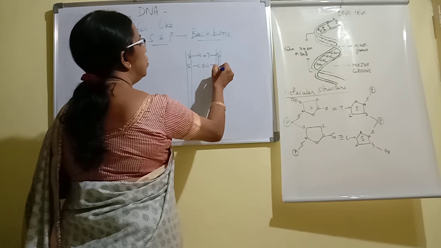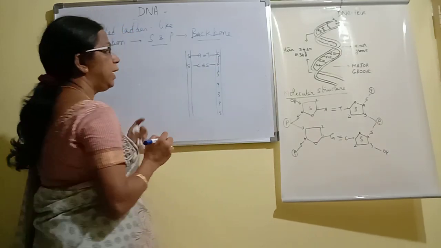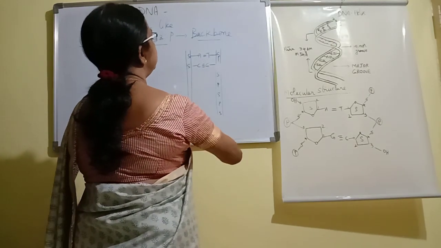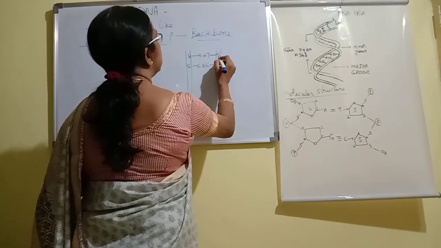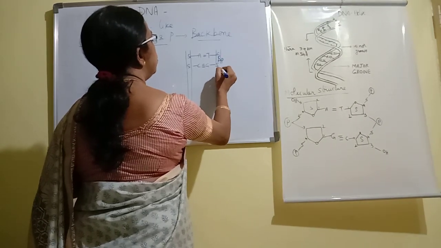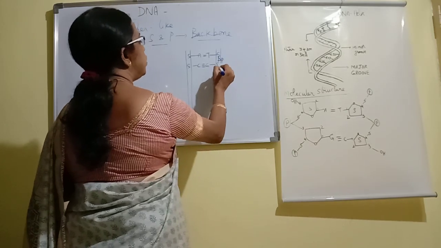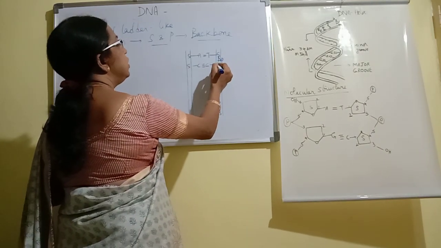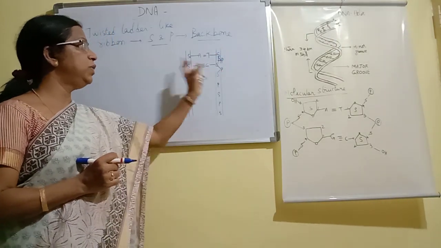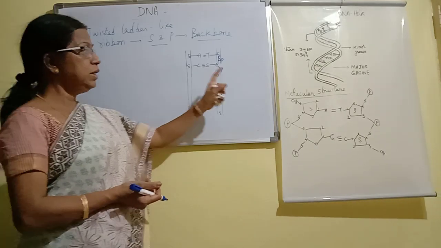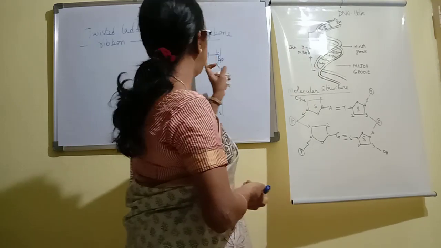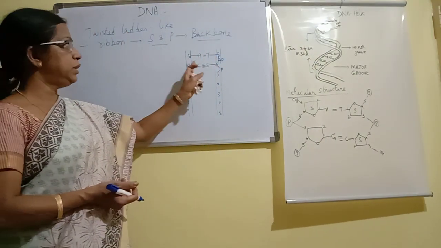The sugars of these 2 are attached to the phosphate. This sugar phosphate structure is called the backbone of the DNA molecule. So the actual strands are made up of sugar and phosphate, and the 2 strands are connected by these nitrogen bases.